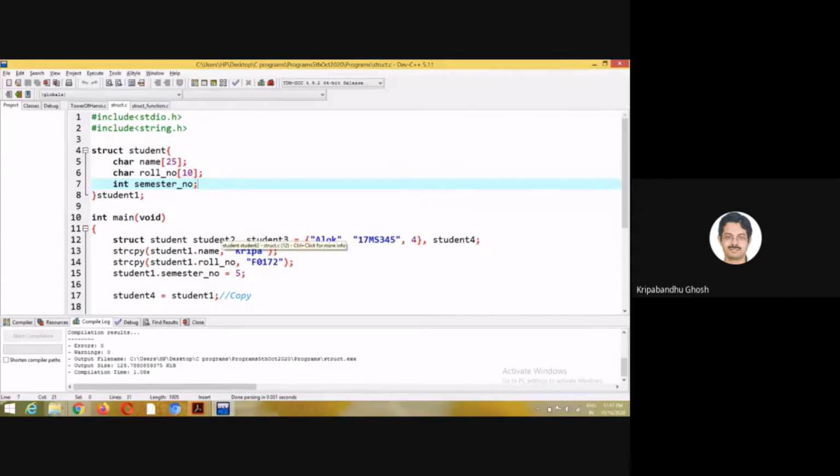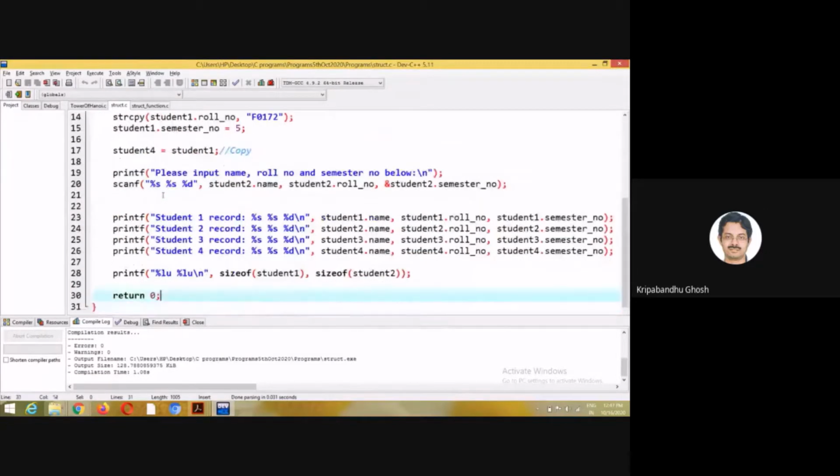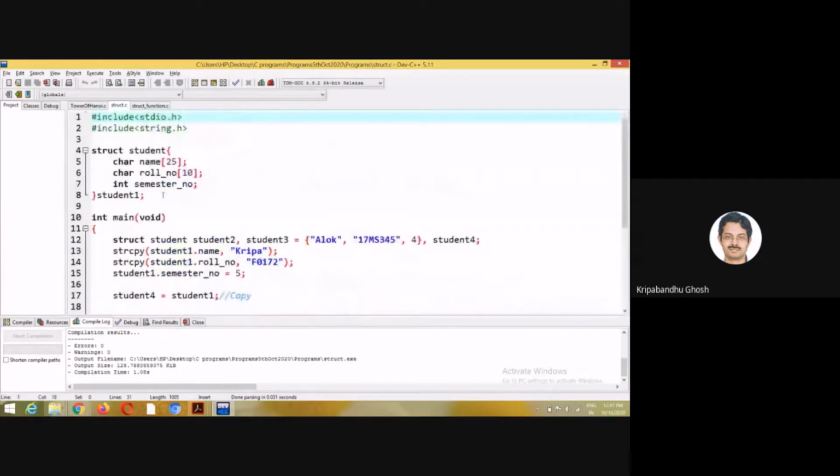Student1 is a variable, right? How much space does it take? How many bytes does it take? For the name array it is 25, and for the roll number it is 10. Char is 1 byte, right? So 25 plus 10 is 35, plus the integer. It is taking 40 and not 39. Okay, I need to check this.